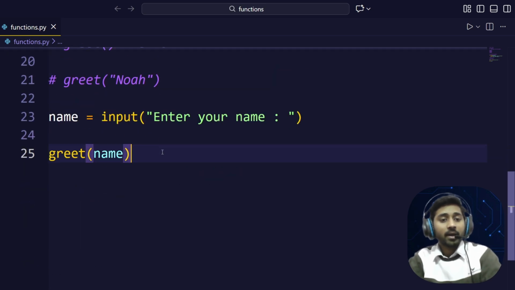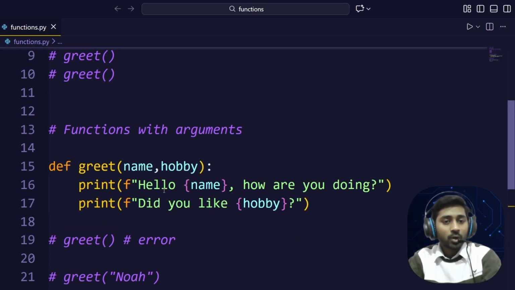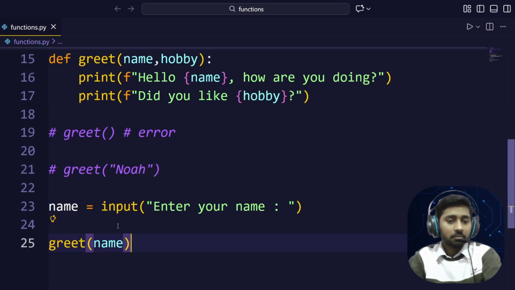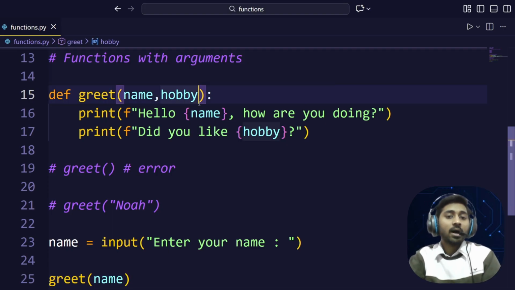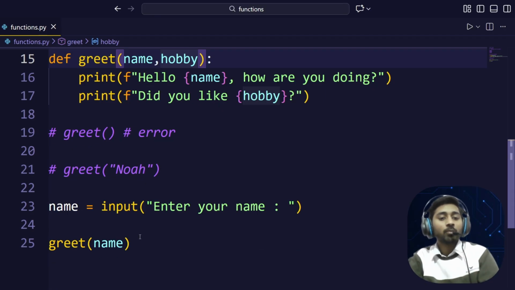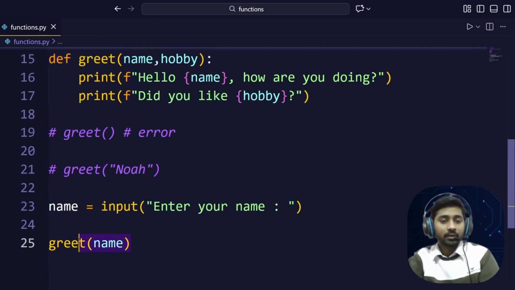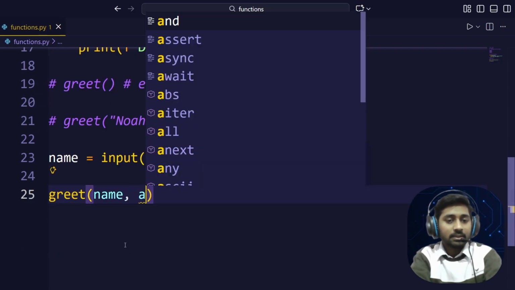Okay, so remember what I did here. While calling this I put the name, that is good, but because in my function definition I put one more parameter, that is hobby, we need to pass that parameter while calling here. So we can put name and then the value.